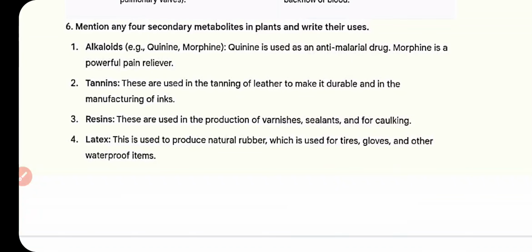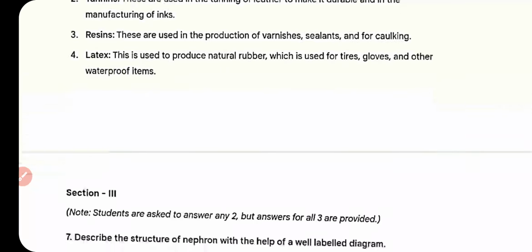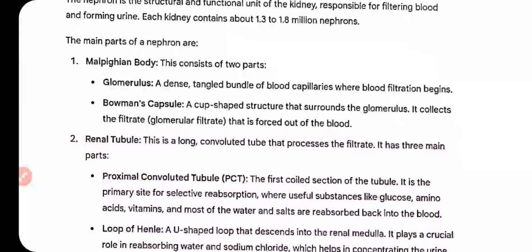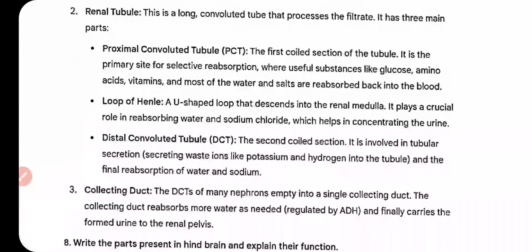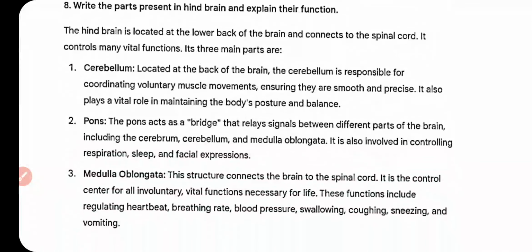Mention any secondary metabolites in plants and write their uses. Alkaloids, quinine and morphine, tannins, resins, and latex. Question number 7. Describe the structure of the nephron with the help of a well-labeled diagram. Malpighian body, renal tubule, and collecting duct. And the next question, write the parts present in the hindbrain and explain their functions. Cerebellum, pons, medulla.